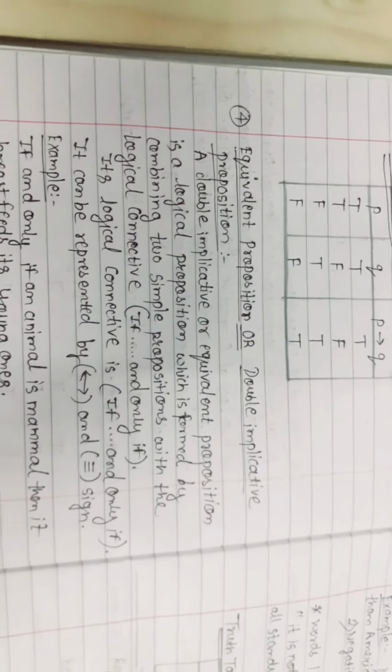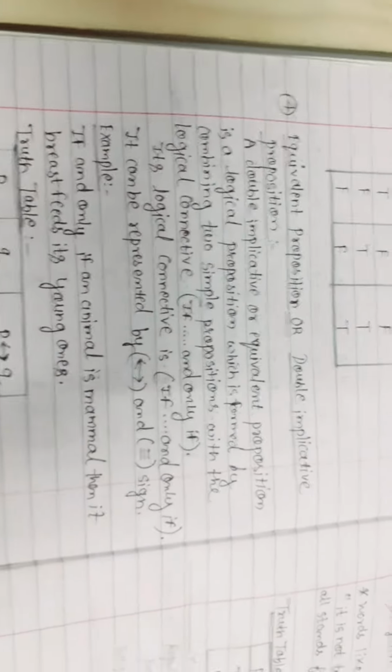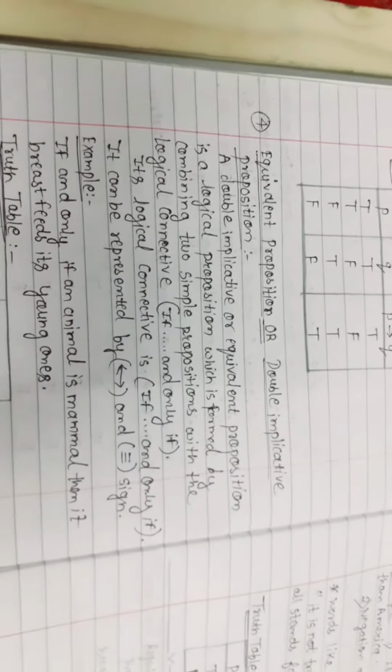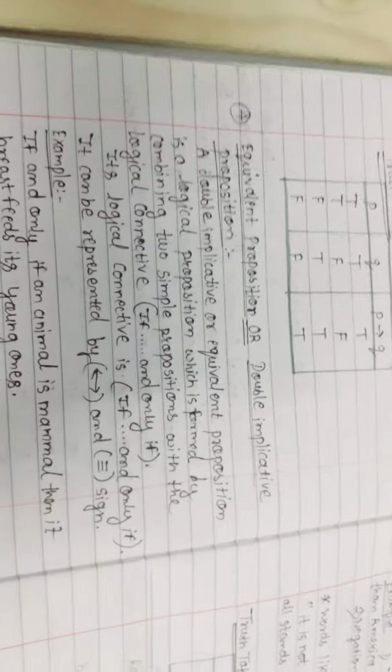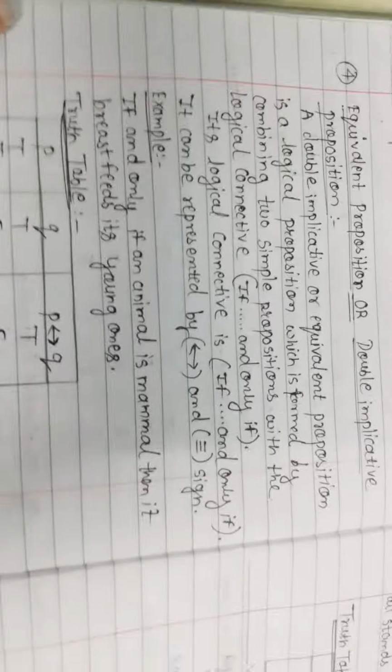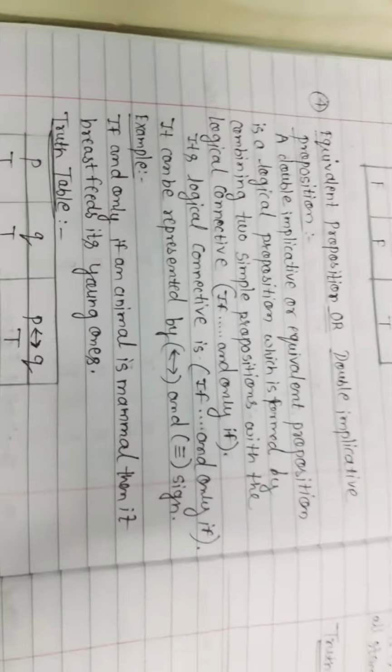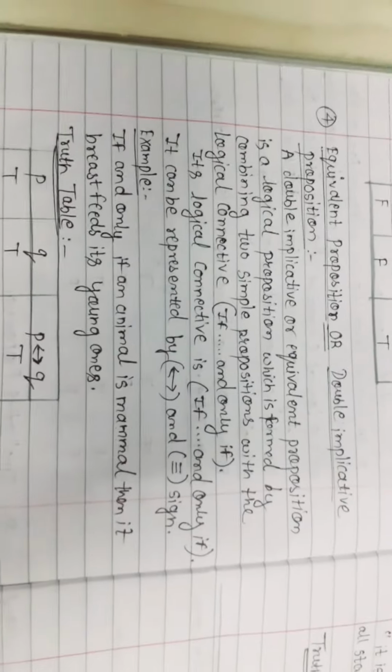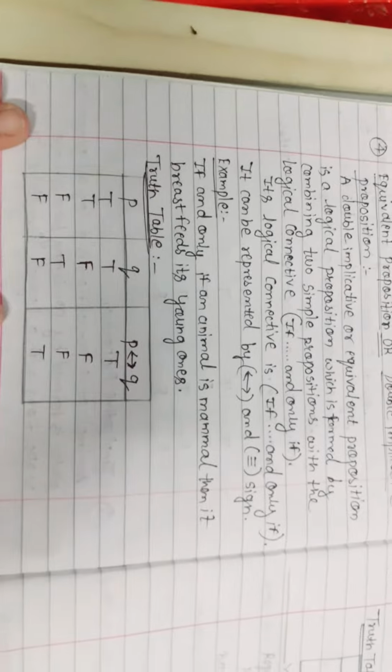Equivalent proposition or double implicative proposition. So here if and only if is present, then it is called an equivalent proposition or double implicative proposition. If and only if an animal is a mammal, then it breastfeeds its young ones. Its truth table.